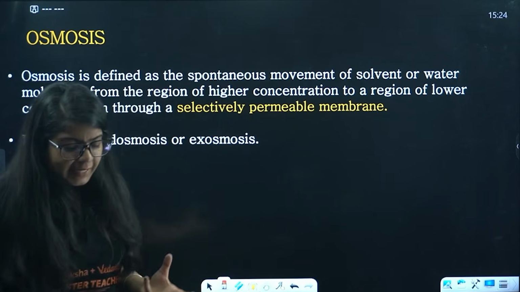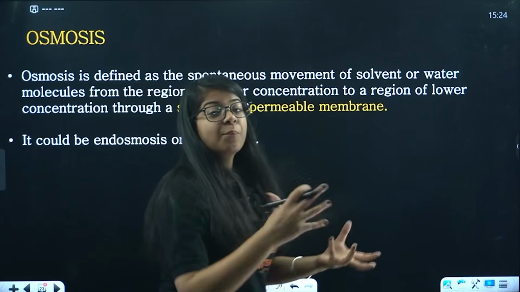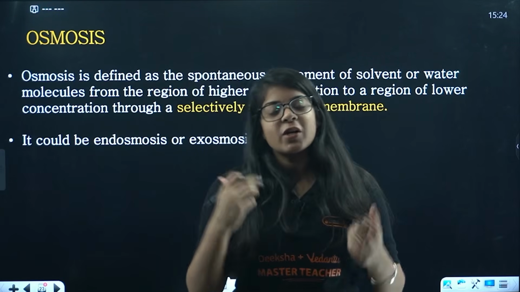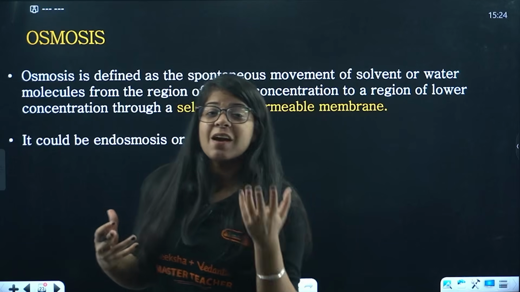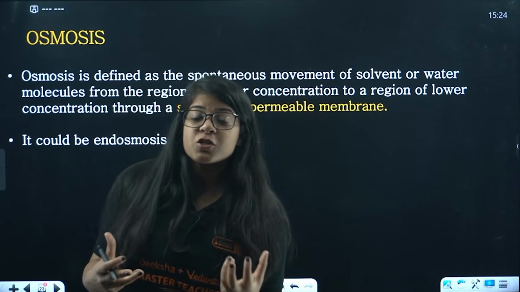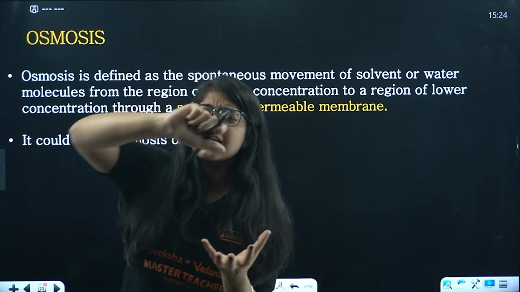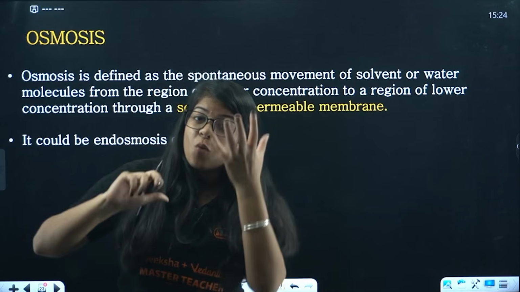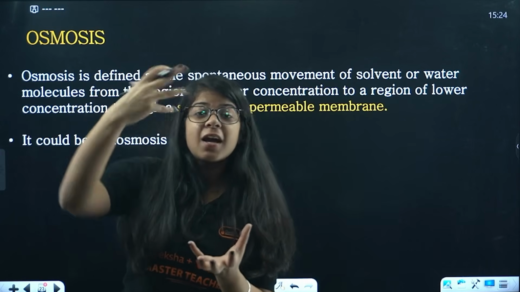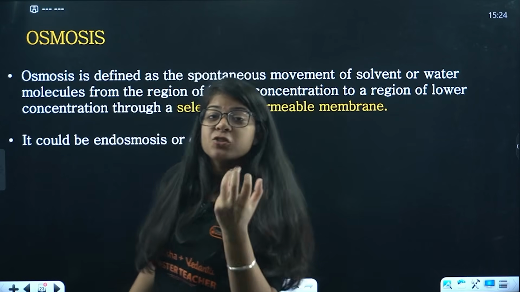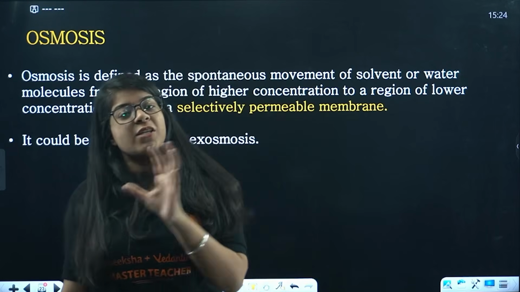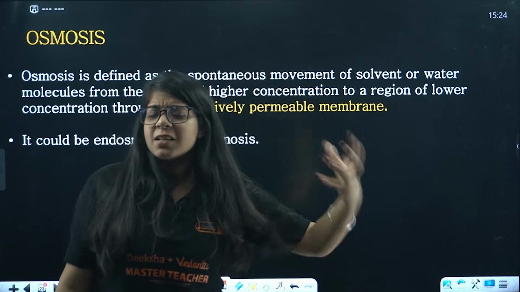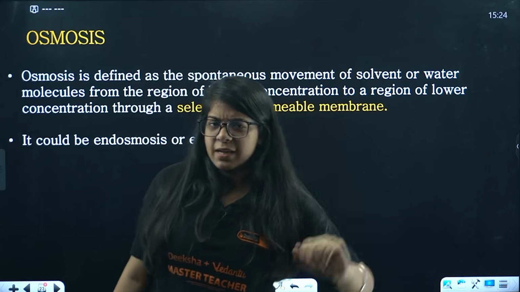Beta, a solvent is something in which you put something, right? So in chemistry you will study this. There is a solution, and in the solution, let's say we have a sugar solution. In a sugar solution there is so much water and we add a little bit of sugar. So water is our solvent, sugar is our solute, right? Majorly during 9th and 10th classes we'll take solvent as water only. We can take other solvents as well, but that will come in higher classes, don't worry.